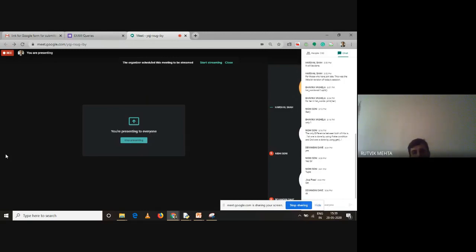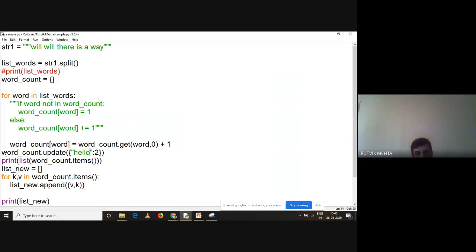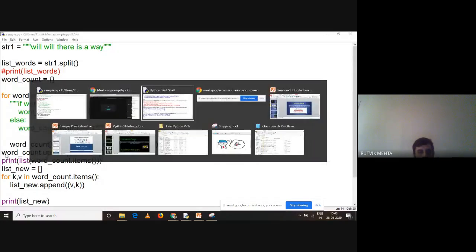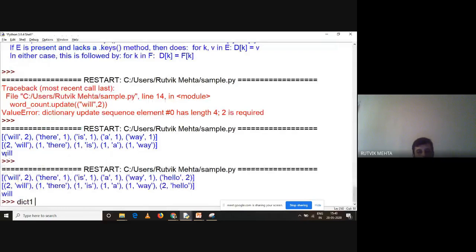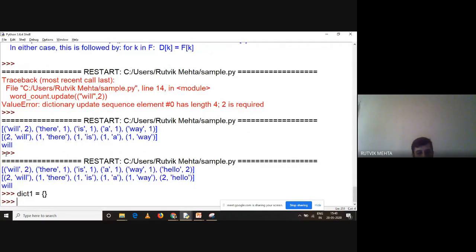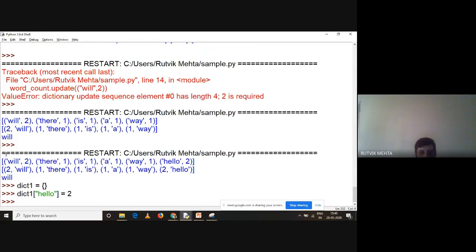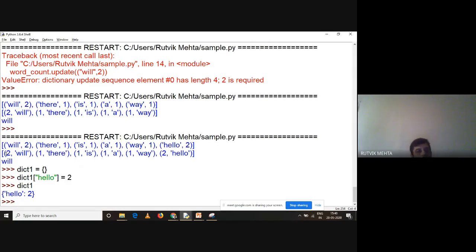You don't need to know the syntax or the representation of every function. For example, if you know this update function, there is an alternative to it. If I have dict1, I personally don't use update. Why? Because I can update my dictionary like this also, dict1 of hello, right? So once I don't need it, you can just forget about it. Both are working in a similar way, right?